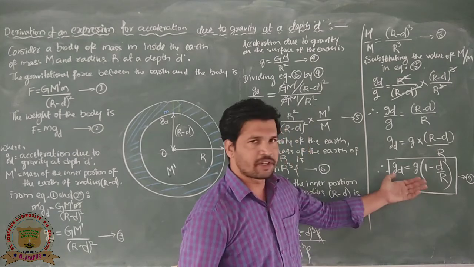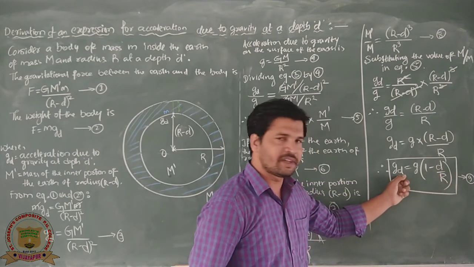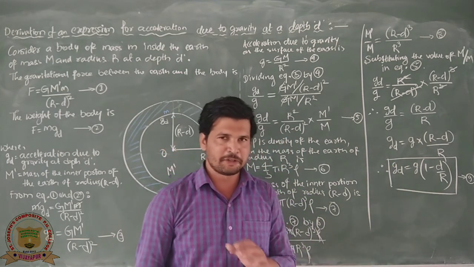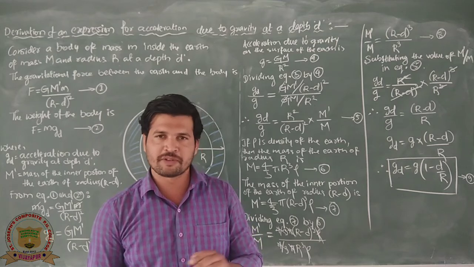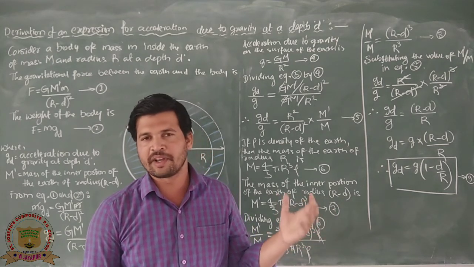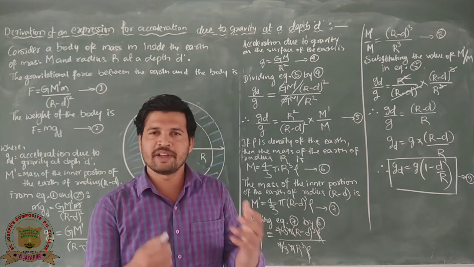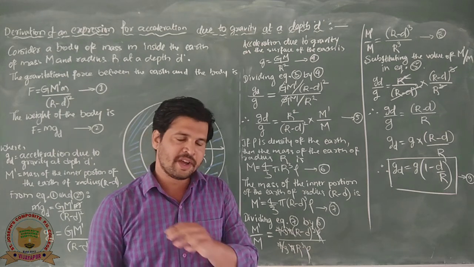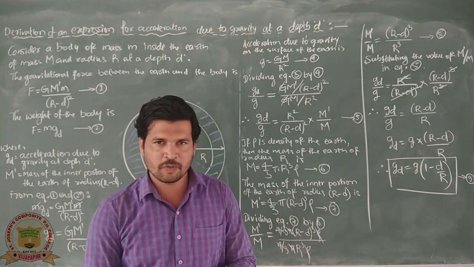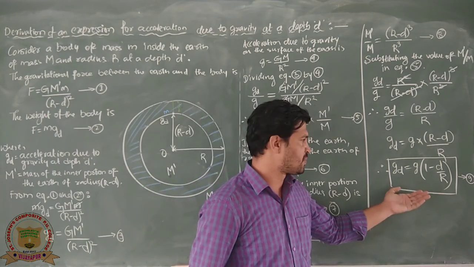And from this equation it is very clear that as d increases, the acceleration due to gravity decreases. Okay, so therefore the acceleration due to gravity is maximum on the surface of the earth, and as height increases, the acceleration due to gravity decreases, and similarly as depth increases, the acceleration due to gravity decreases. So therefore it is maximum on the surface of the earth, and that is 9.8 meter per second square. And this is the equation for acceleration due to gravity at a depth d.